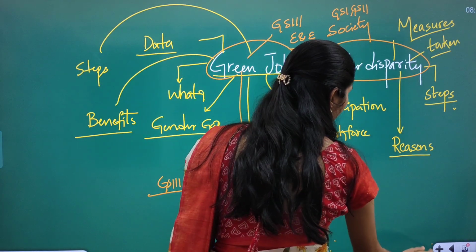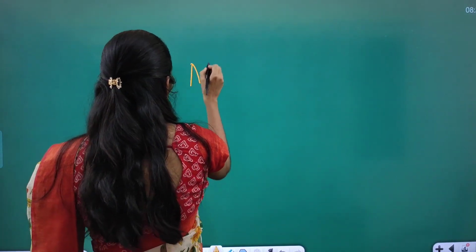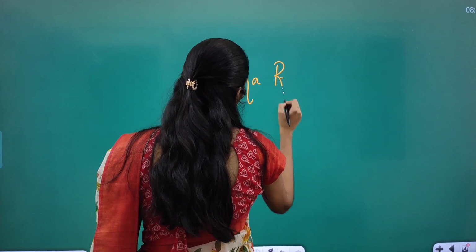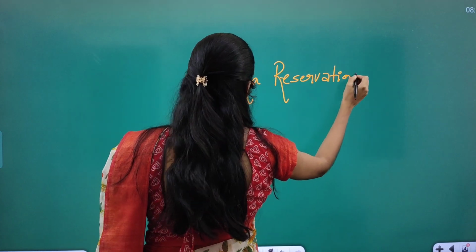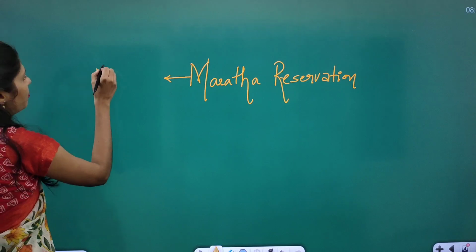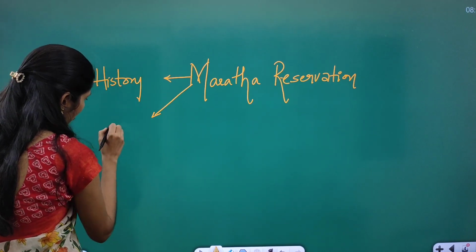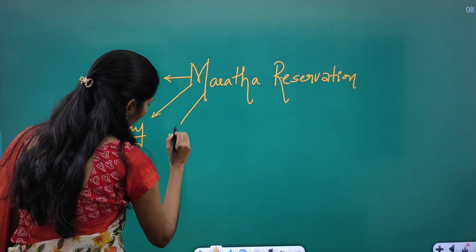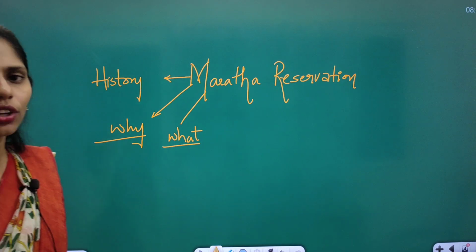Here I will tell you which dimensions you have to focus on. It is talking about Maratha reservation, so you have to see the history of the Marathas, and why these people are demanding reservation and what are the reasons they should get it. You have to see how they are socially and economically backward.